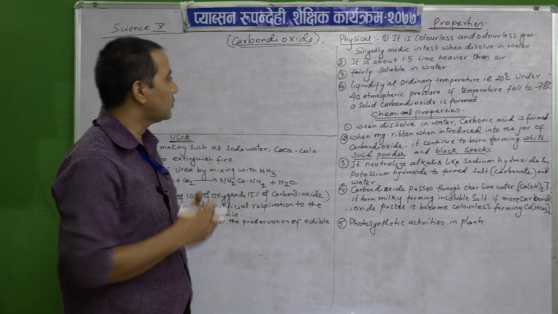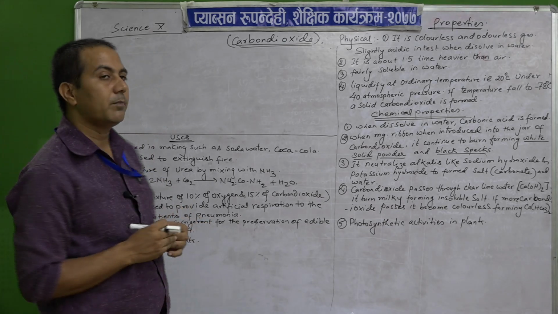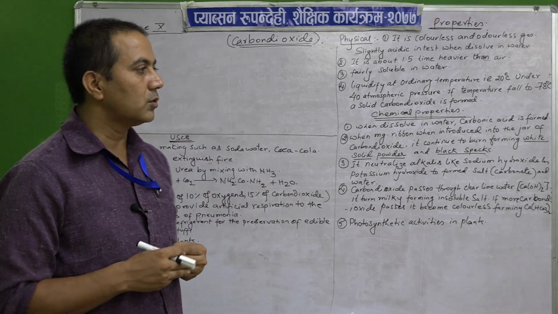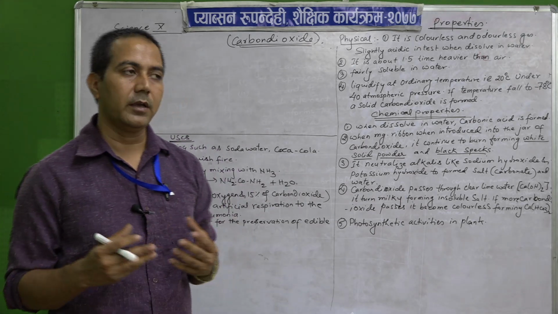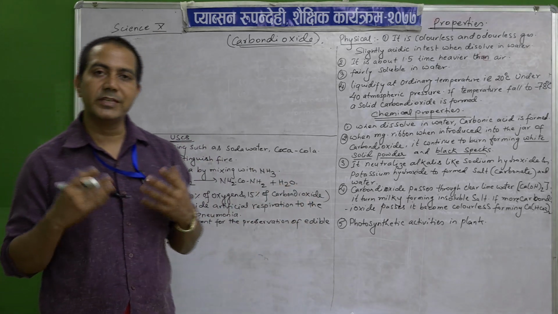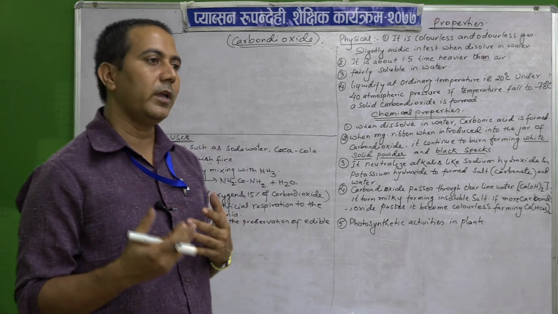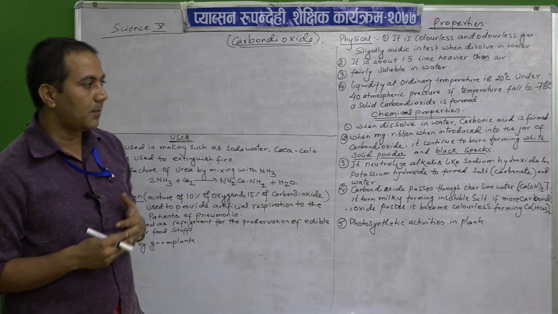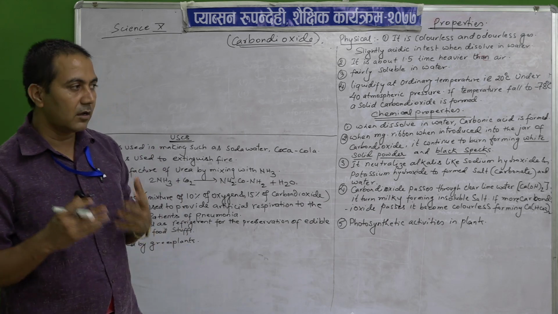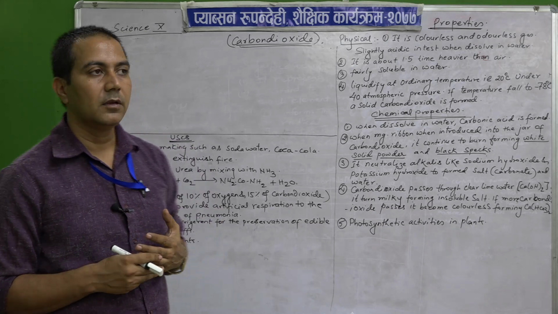Let us go through the physical properties. Carbon dioxide is colorless, so we cannot see it. The other one is odorless, meaning there is no scent. Unlike ammonia, which has a pungent smell, here there is nothing; we cannot feel any scent of carbon dioxide.